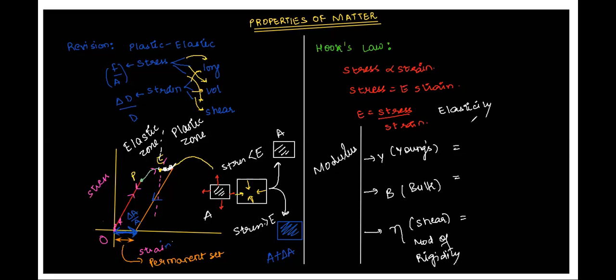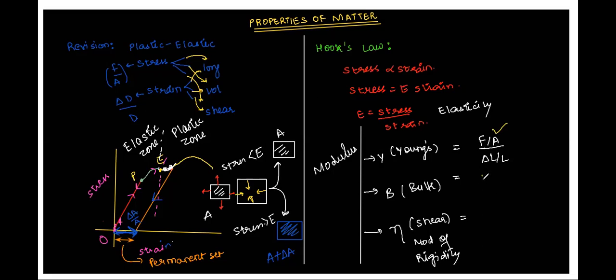Now, what will be the value? The first one, Young's modulus, is longitudinal stress by longitudinal strain. You can also call this longitudinal stress, force acting per unit area, upon longitudinal strain, that is delta L by L. Now, coming to the next one, bulk modulus.